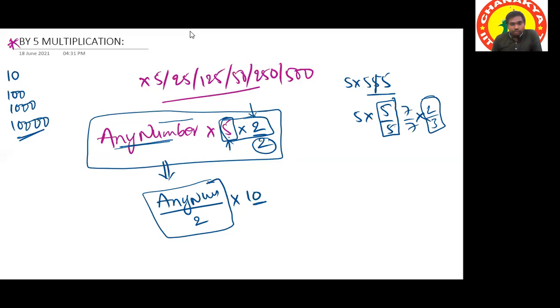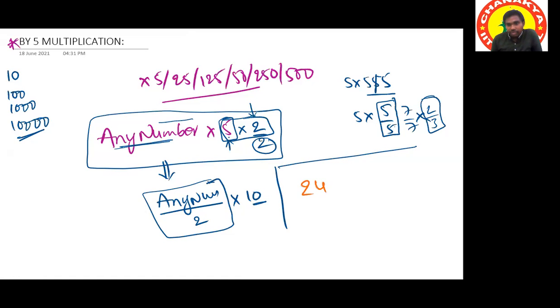And divide it by 2, and based on the remainder, put the last digit. Means, see, I'm taking any question. Sir, what if it is an odd number, sir? We can't divide it by 2, right? Any number it can be. It can be an even number or it can be an odd number. I'll explain both.